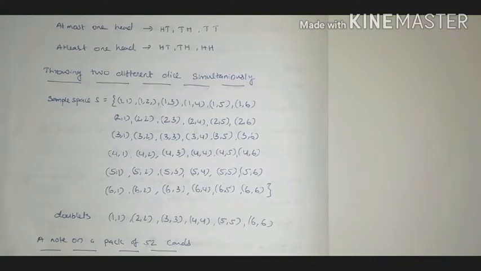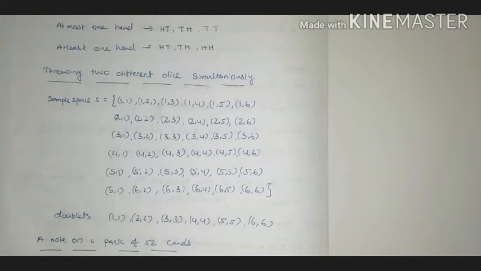And in some questions we can see that they will ask about doublets. What is the meaning of a doublet? Doublet means both the numbers are the same. That means if the outcome is 1 1, 2 2, 3 3, 4 4, 5 5, 6 6, then we can say that it has a doublet. So a total of 6 doublets we can see when we throw two dice simultaneously. And many more questions we can see.